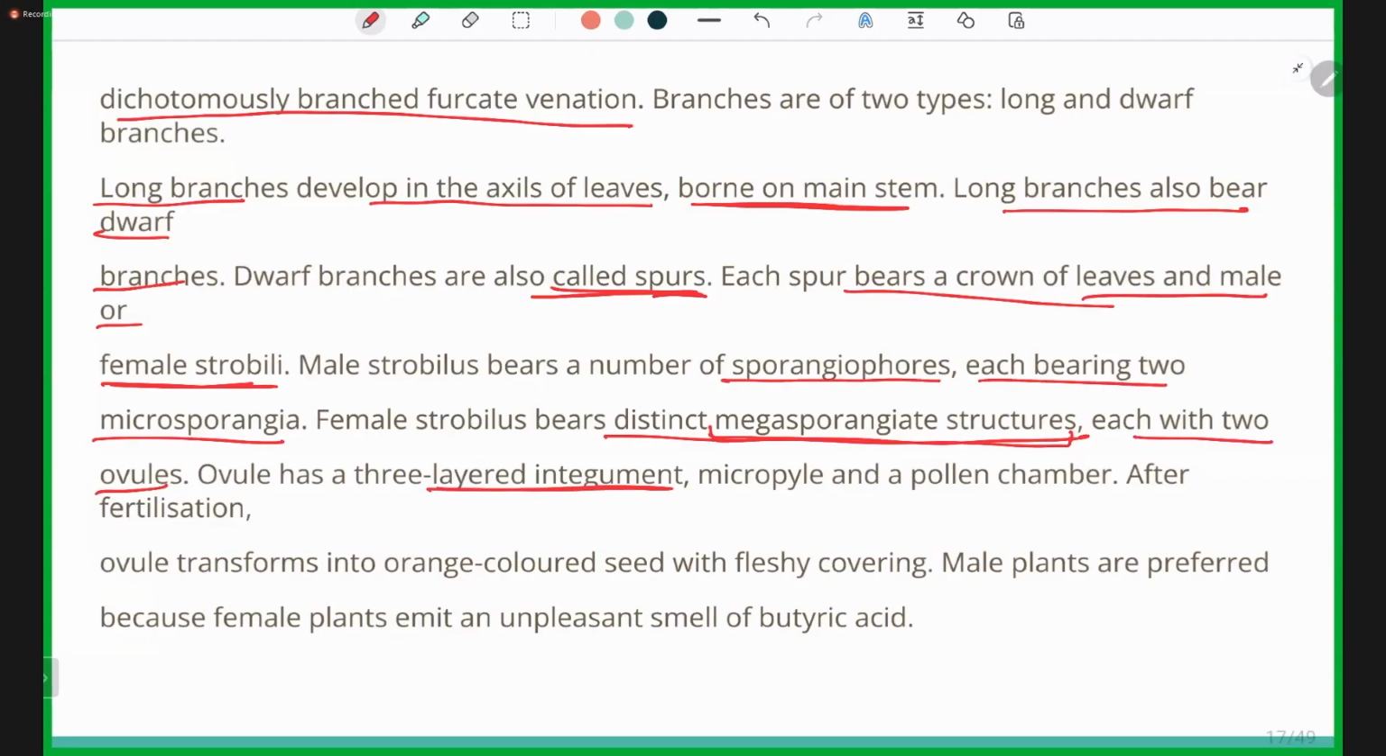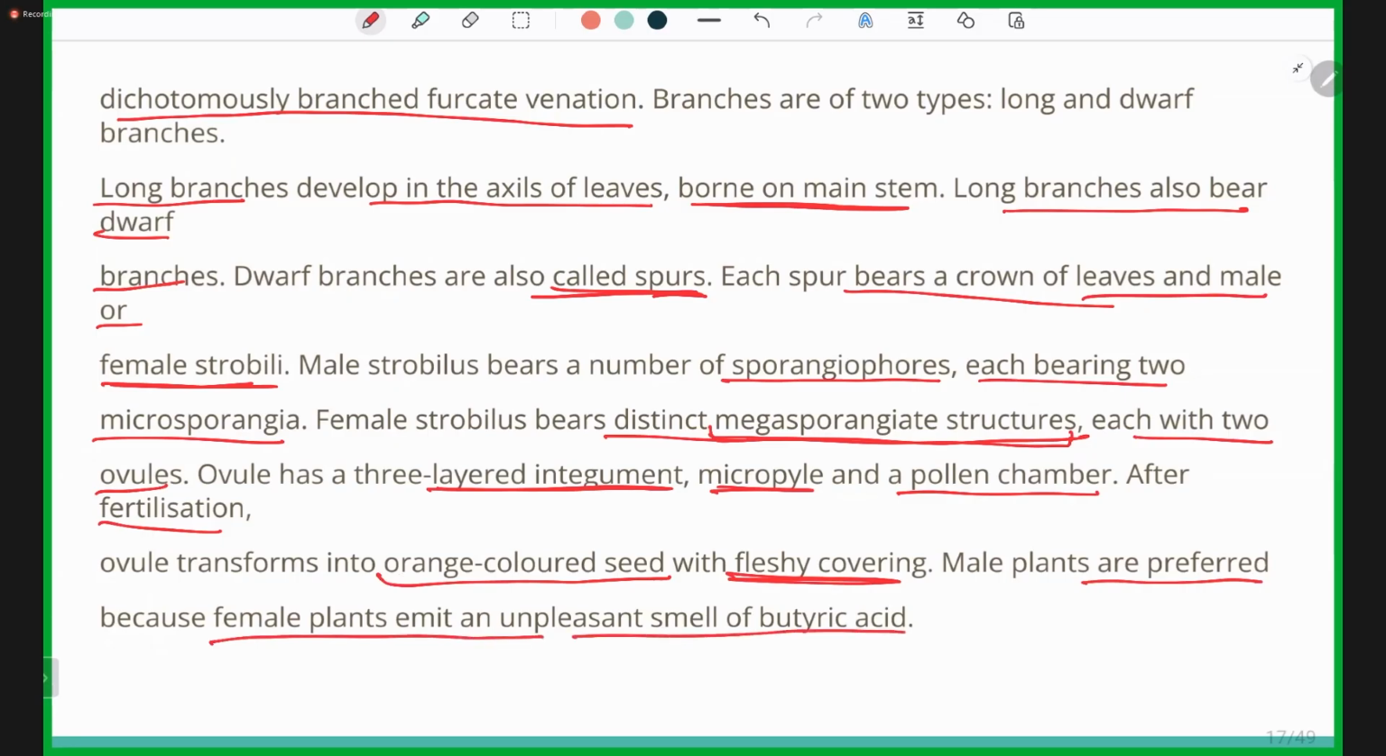The three-layered integument is present, with a micropyle and pollen chamber. After fertilization, the ovule transforms into an orange-colored seed with a fleshy covering. The male plants are preferred because female plants emit an unpleasant smell of butyric acid.